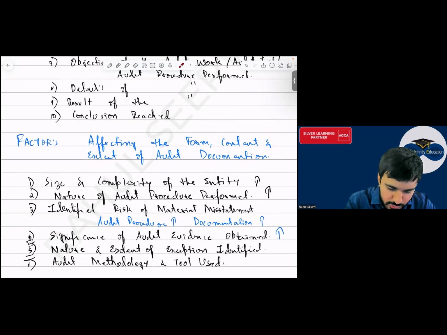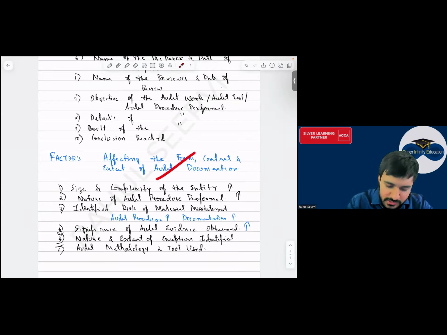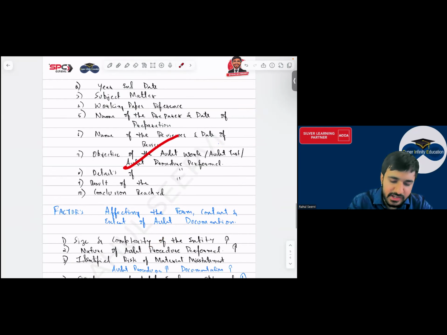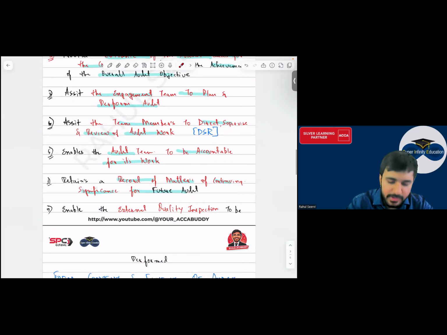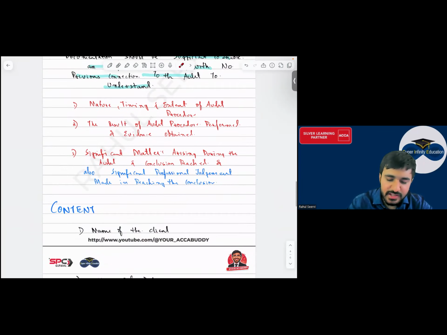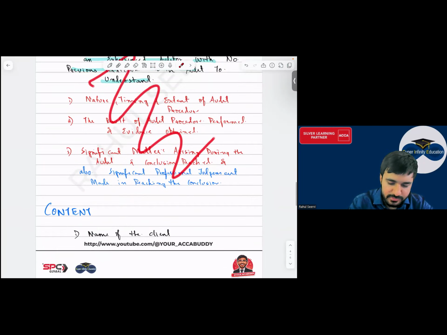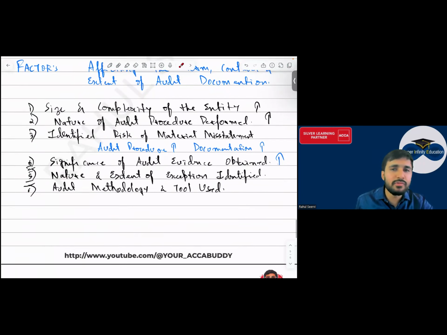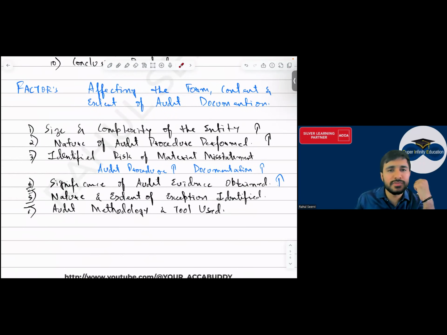Yes, sir. So with this, everyone, this also we have done. This is a repetitive question: factors, content, and the purpose and importance of audit documentation. So with this, everyone, the main direct theory repeated questions we have done. What is the meaning of audit documentation? What is the content? What are the factors affecting? Then what is the purpose? What is the objective of the auditor?